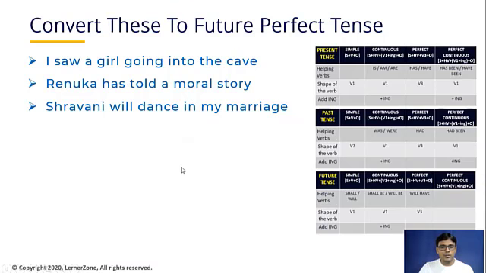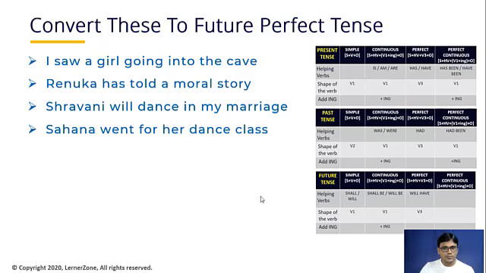Okay, Samiksha. Yes, sir. Okay, please read this sentence. Sahana went for her dance class. Okay, in which tense has this sentence been written? Past continuous tense. Okay, please look at the table of the past continuous tense here. Here is the past tense, and here is the continuous tense. What helping verbs are we using here?